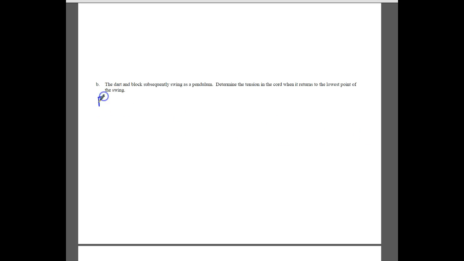So at this point, we know that our net force is going to be equal to ma. At that point, it would be a centripetal force, so really here, this is a_c. Now we could do a free body diagram for this. We know that we've got mg pointing down for both of the objects, so this would really be the total mass. And we know that pointing up is going to be tension.